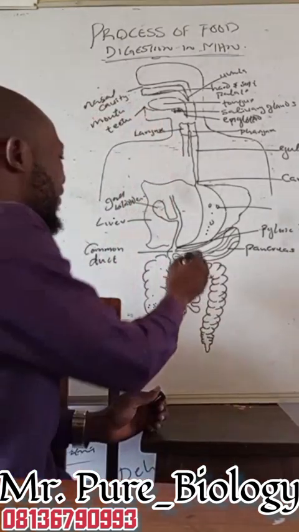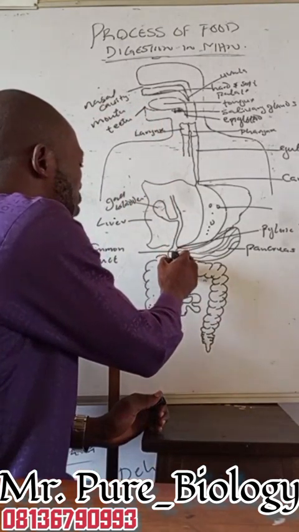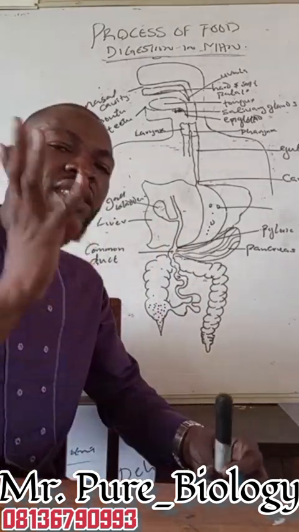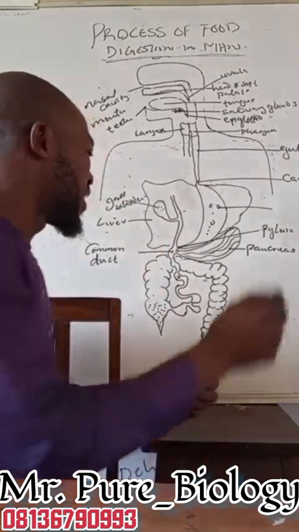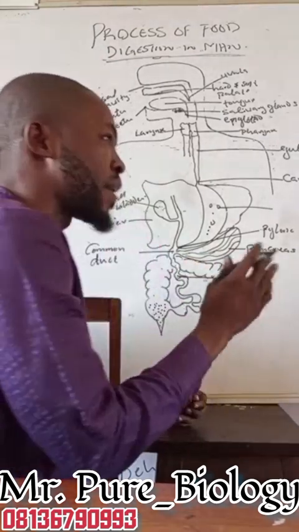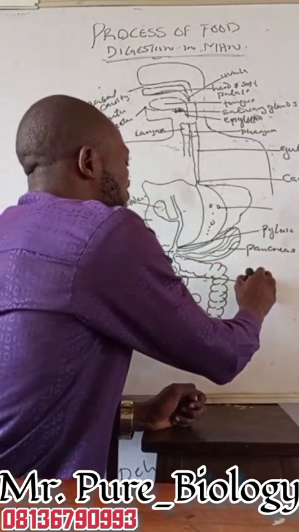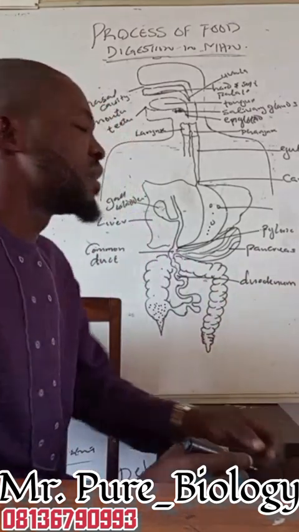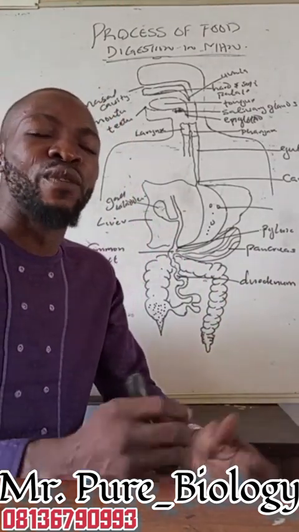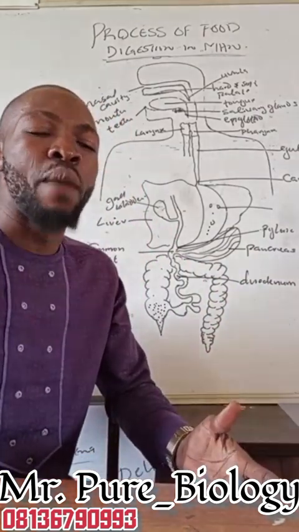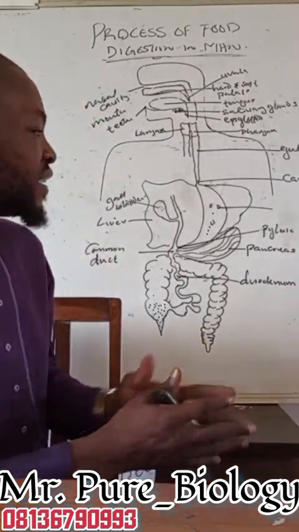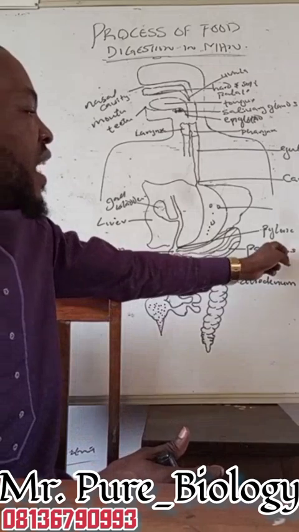Now, when the food gets into the small intestine, the small intestine has 3 portions. The first part of the small intestine is what we refer to as the duodenum. The duodenum is the first part in which digestion of the carbohydrates, protein, and fat and oil takes place as a result of the activities of the 3 enzymes